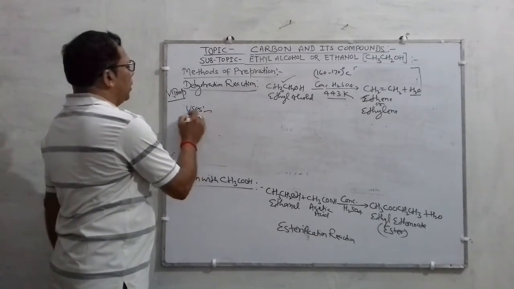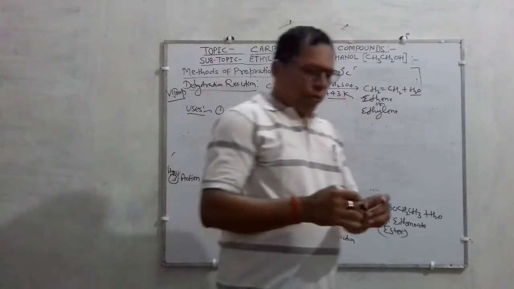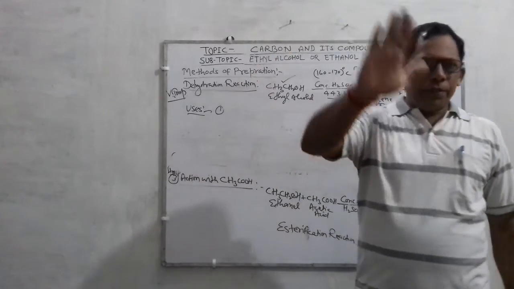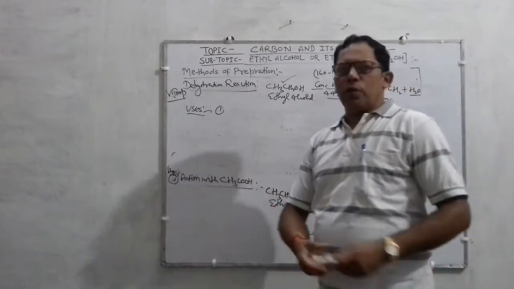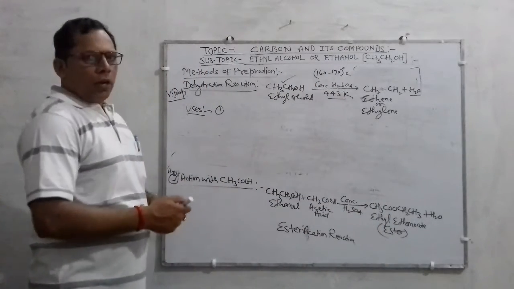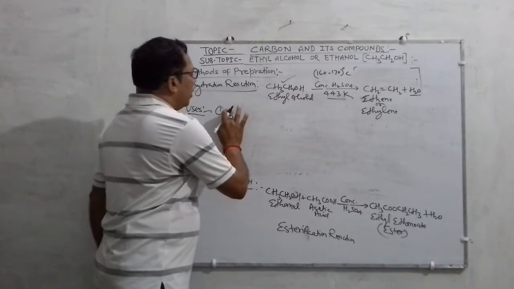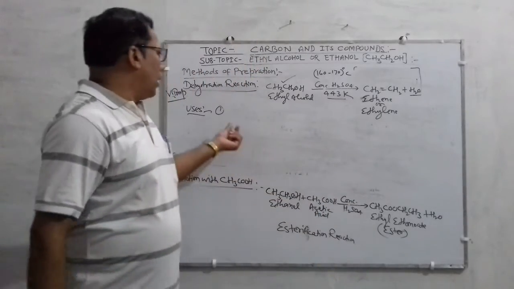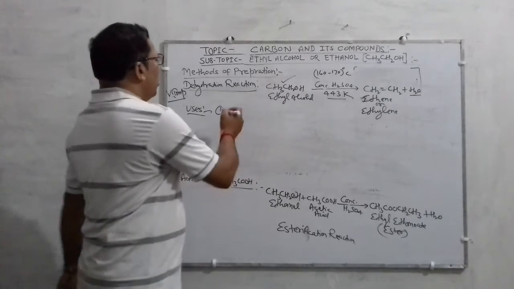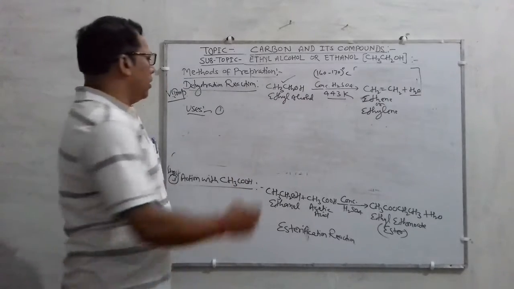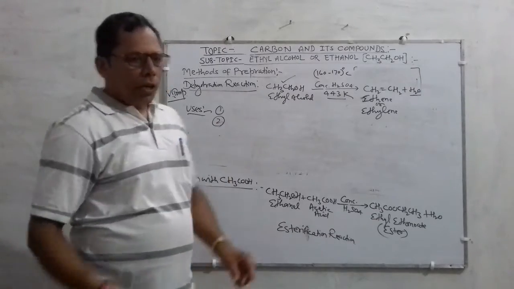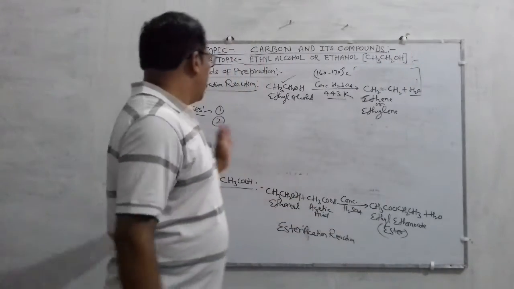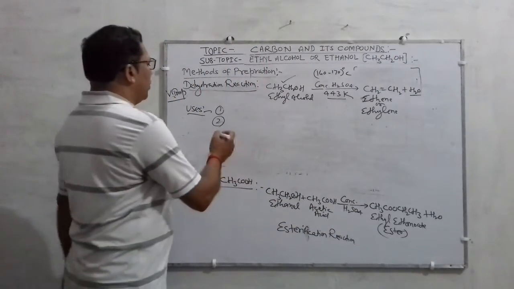Now come to the uses of ethanol. Some full questions come from this point: what is ethanol, how is it prepared, what are its physical and chemical properties, and what is it used for? First use: ethanol is used as a solvent and laboratory reagent. Second, it is used for preserving biological specimens.